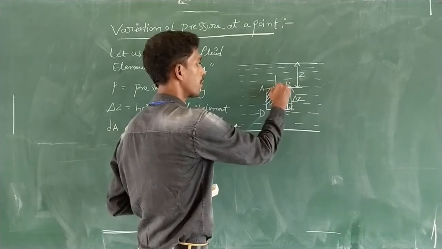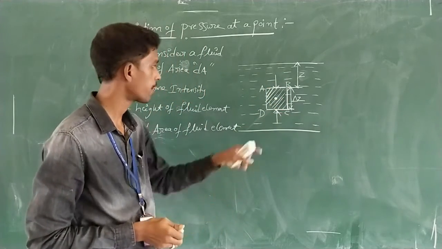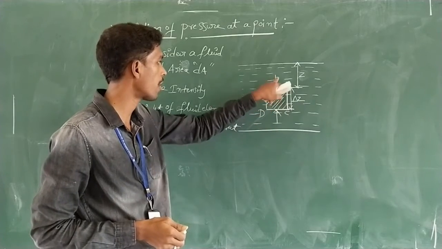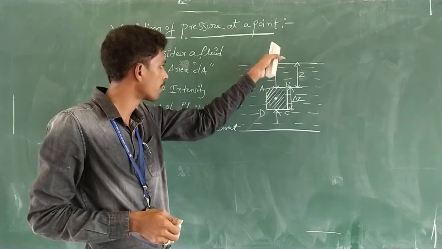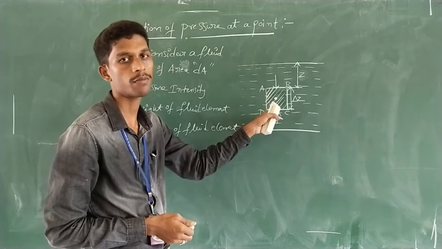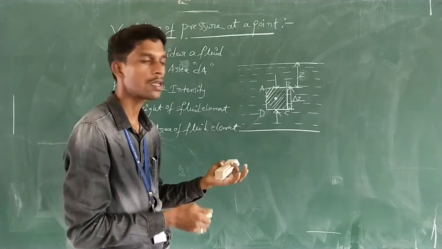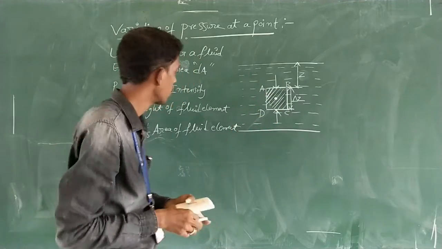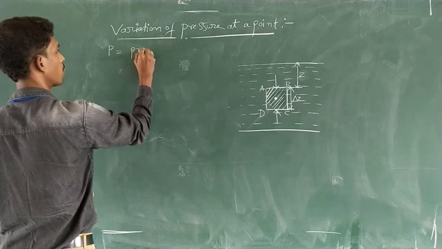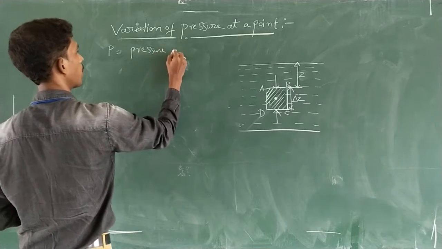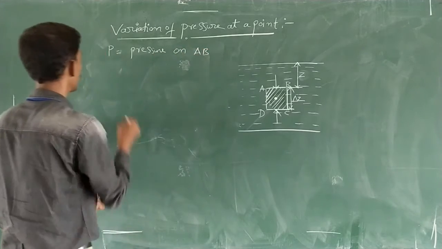We have to find out how much force this fluid element experiences from the top and bottom. This will vary because when you go deeper inside, the pressure may increase, so the top and bottom sides vary because of the depth variation. Here P is the pressure on the surface AB.